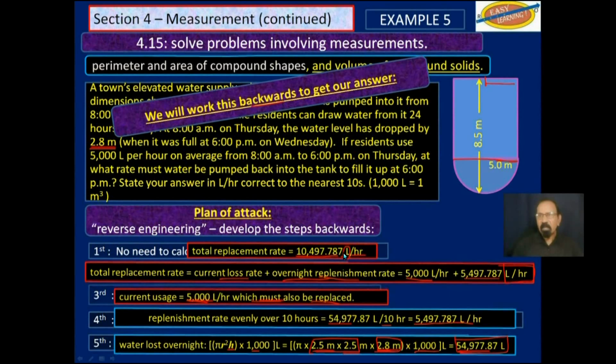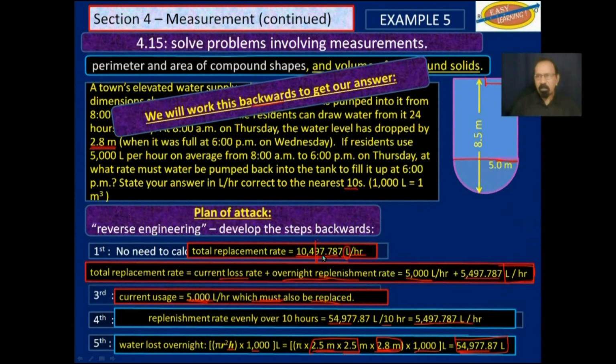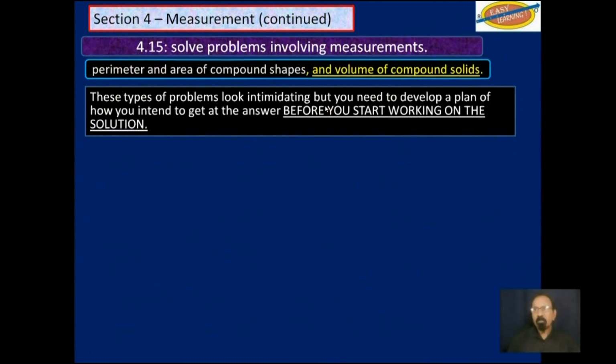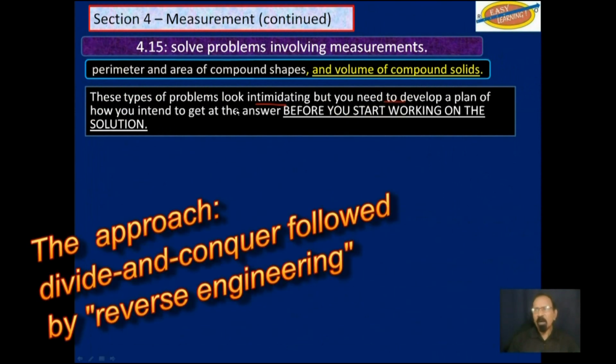You want your answer to the nearest 10, so you round off here where that 9 is. Your answer is 10,500 liters per hour. And just to make sure that nobody misinterprets that you rounded off at that hundredths position, you add plus or minus 5. Remember, if you double that 5, you will get the position where you rounded off, which would give us 10.